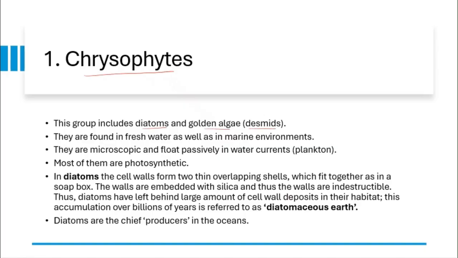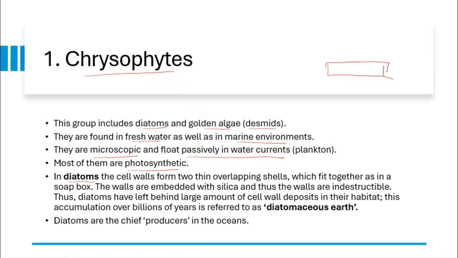They are found in freshwater as well as in the marine environments. They are microscopic and float passively in water current, means they don't need energy. Most of them are photosynthetic, means they prepare their own food by using sunlight. In diatoms, the cell wall forms two thin overlapping shells which fit together as in a soap box, like this. The structure of diatoms is present like this.